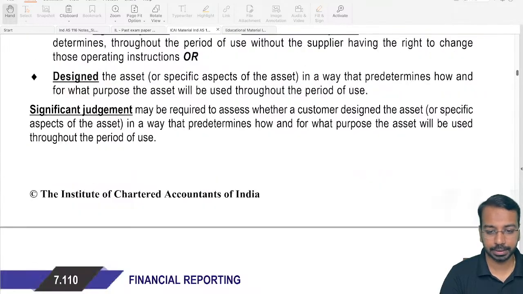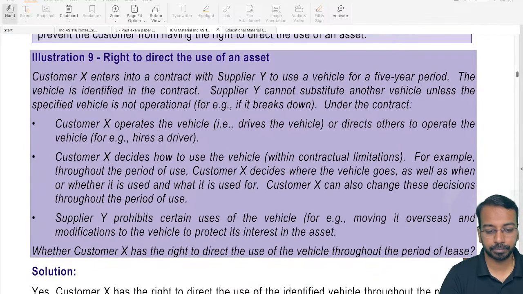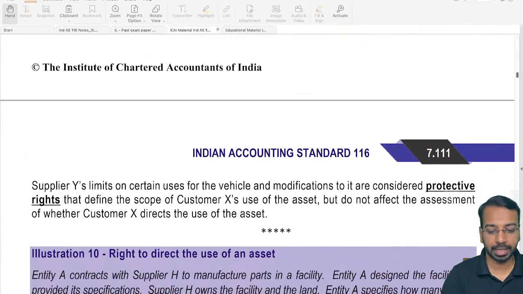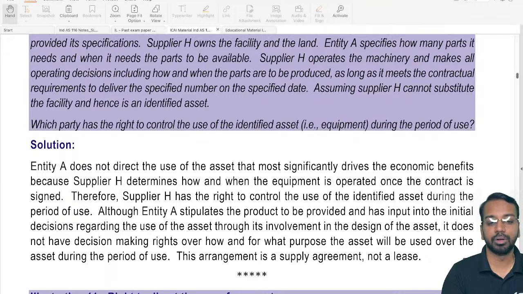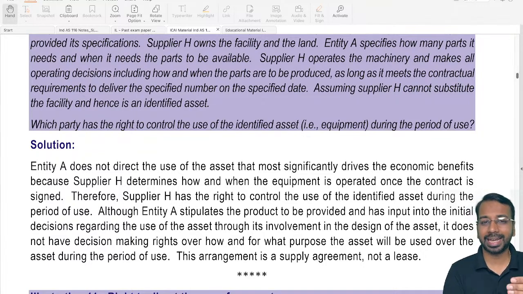So all of this we have discussed. One other important aspect of whether we say that the customer has right to use the asset or not, or right to direct the use of the asset, a very key criterion is: can I exclude, or do I have the right to ensure that nobody else can use that asset? So that also gives me the right to direct the use of that asset. So if I have taken a building on rent, and that particular flat, that particular floor, I have the right to use the building. I can prevent anybody else from using that particular asset.